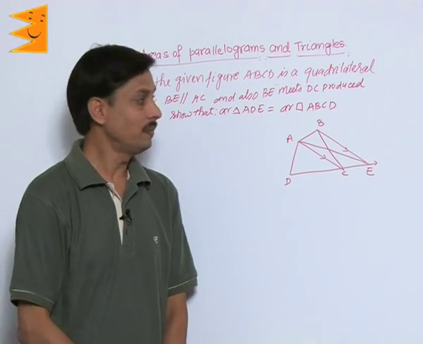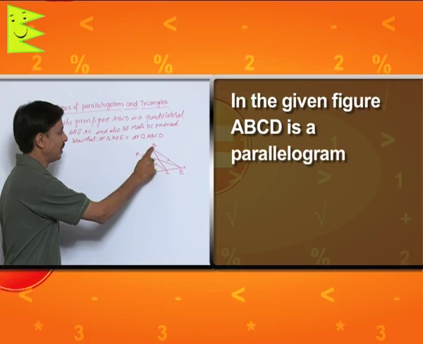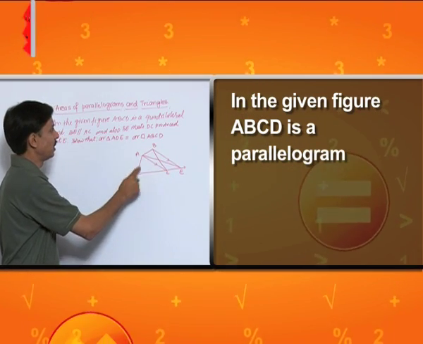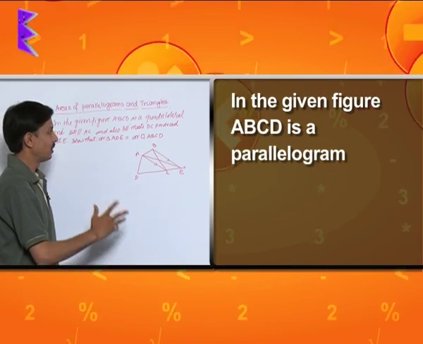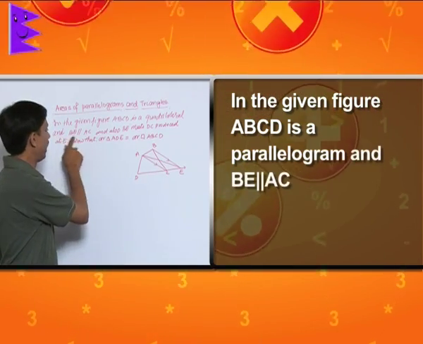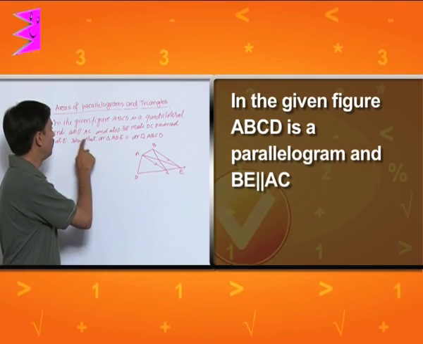Now one more problem as given in the figure. ABCD is a quadrilateral, no specific type of quadrilateral, and the line given BE is parallel to AC.